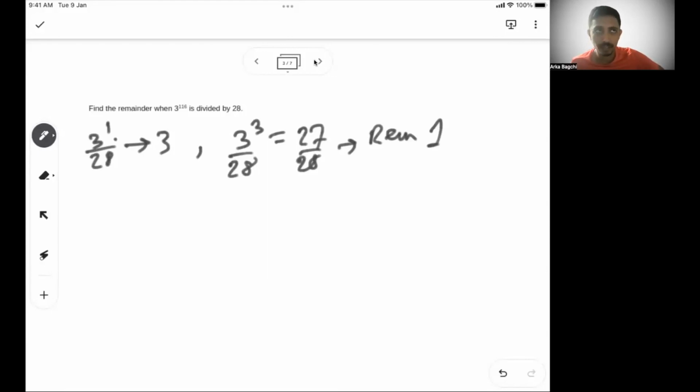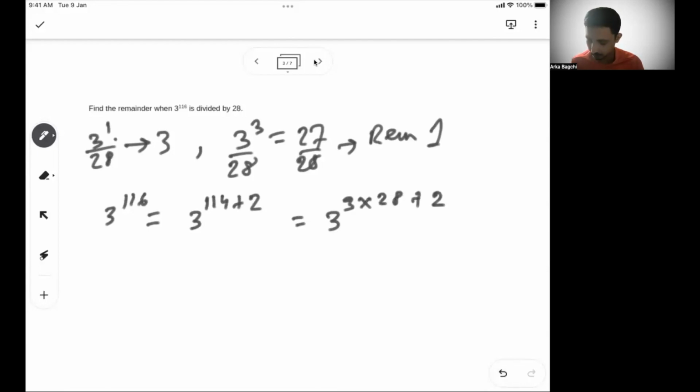And if you recall the remainder theorem, we said you need to always look for numbers which give you a remainder of 1. So 3 to the power 116, if I have to write it in a power of 3, that will be written as 3 to the power 114 plus 2. 114 is basically a multiple of 3. So can I say this is 3 to the power 3k plus 2? Or not 3k, let me write it as 3 to the power 3 into 38 plus 2.